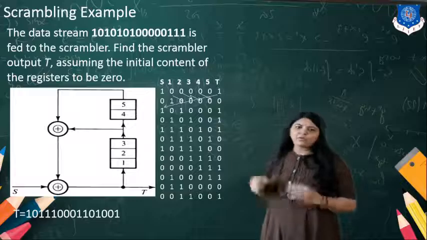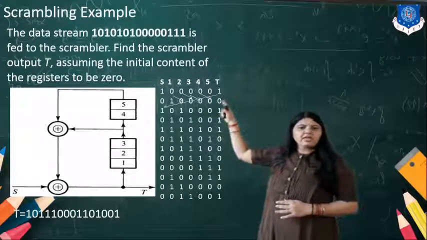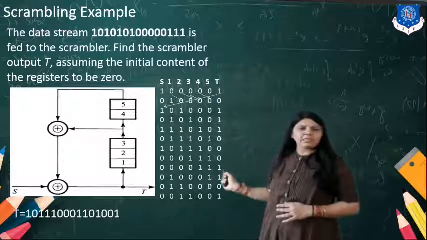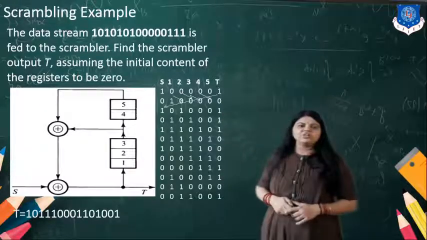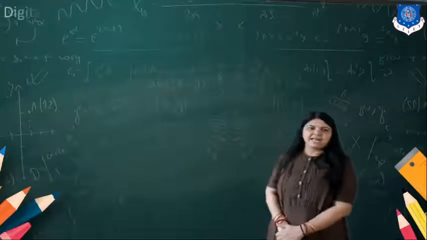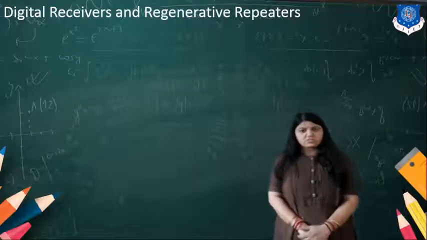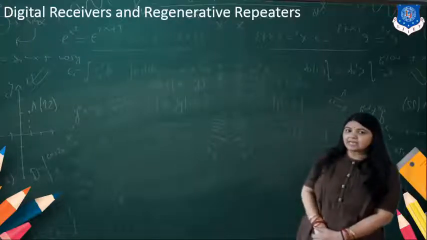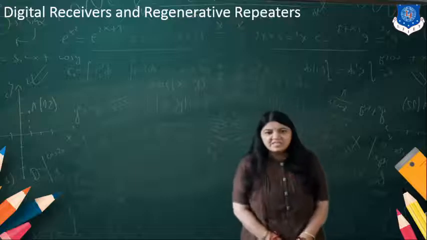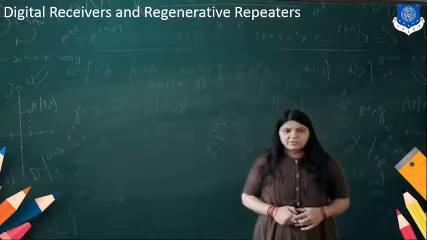By putting in all the values, whatever output we get for T is the output of the scrambler. So this way the scrambler is used for rearranging the data before transmission, and its use is for security purposes.